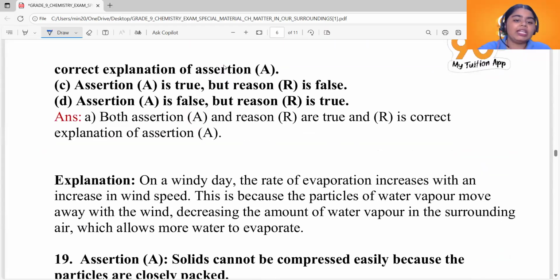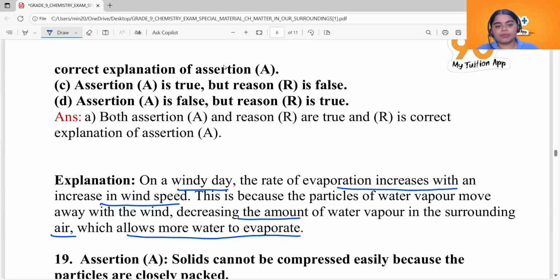Now read the explanation. On a windy day, the rate of evaporation increases with an increase in wind speed, as we just mentioned. This is because the particles of water vapor move away with the wind, decreasing the amount of water vapor in the surrounding air, which allows more water to evaporate. Okay, so rate of evaporation increases means more and more water can get evaporated, because there is higher speed for the wind. So here the answer will be option A. Now see the next question.